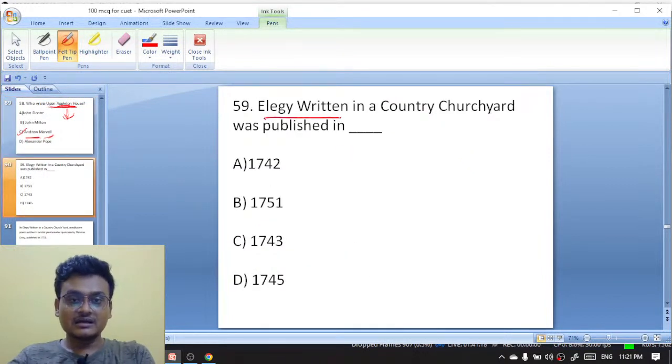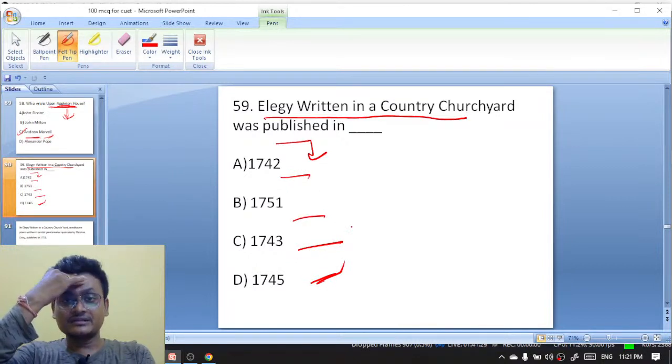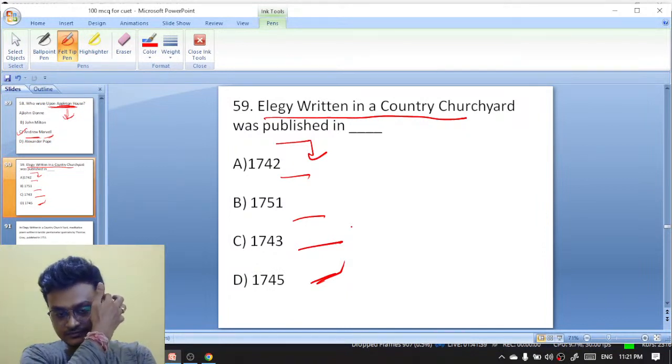Elegy Written in a Country Churchyard was published in 1742, 1751, 1743, 1745. Everyone knows it. Elegy Written in a Country Churchyard was published in 1742, 1751, 1743, 1745. What is the right answer? Question number 59.